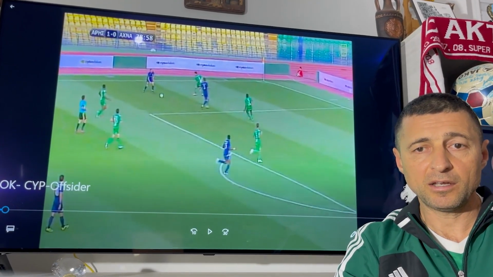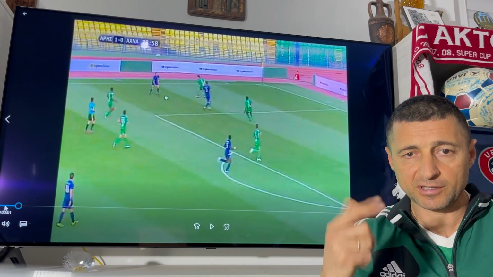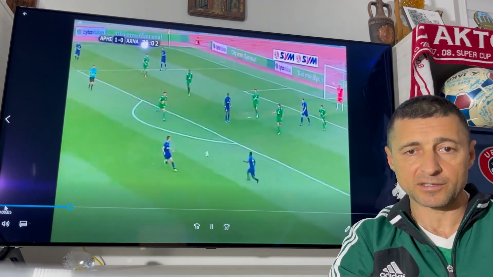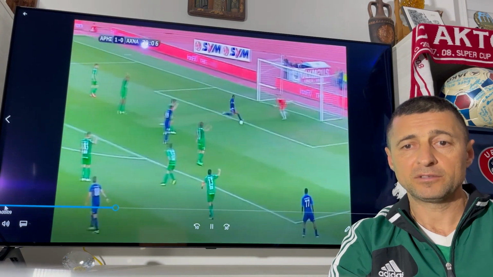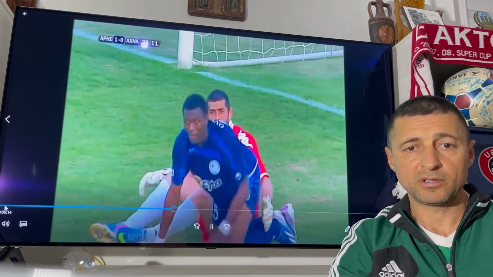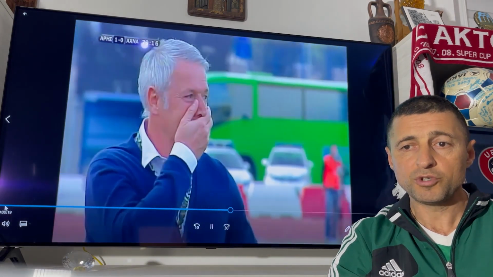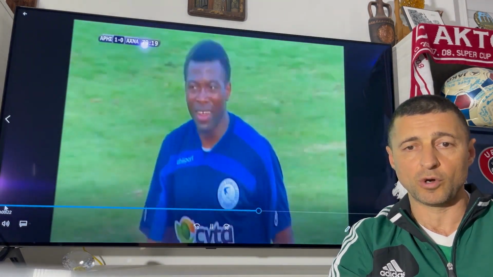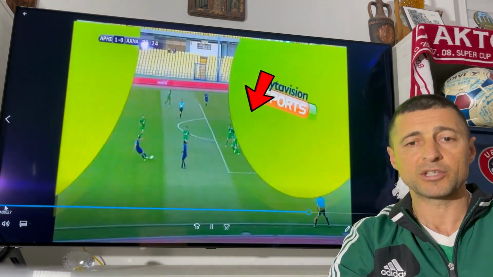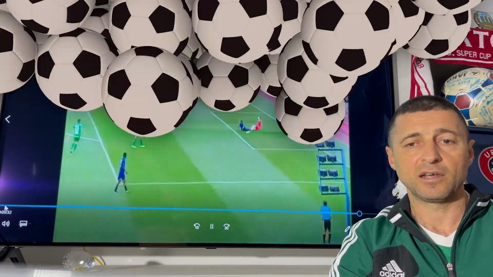Here, the attacker is in an offside position. We have two possibilities. First, the defender doesn't touch the ball and we have a clear offside offense. Second, the defender touches the ball with his head. If a player in an offside position is receiving the ball from an opponent who attempts to stop the ball, which is going into or very close to the goal, with any part of the body except the hands or arms, unless it is the goalkeeper within the penalty area, it will be an offside offense.